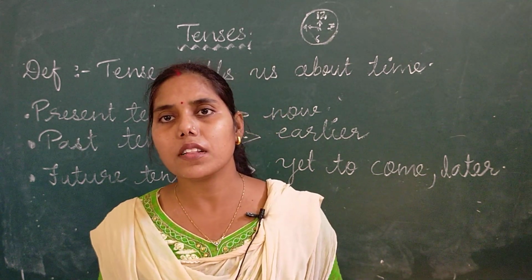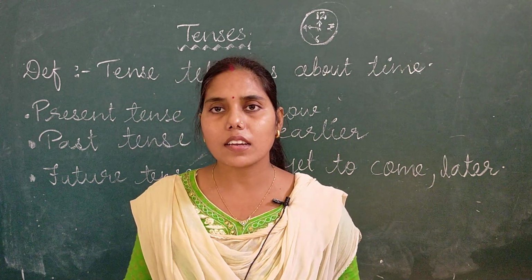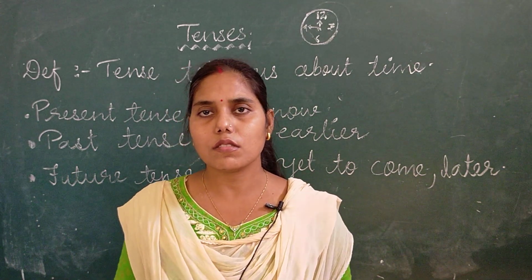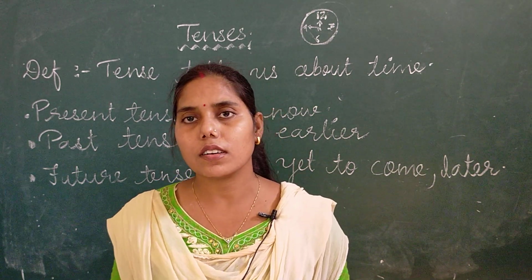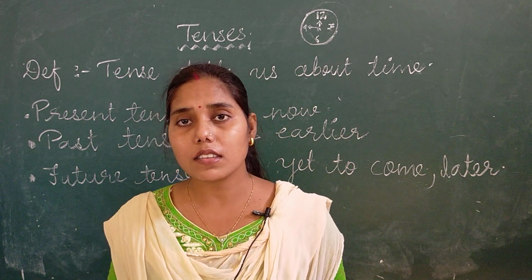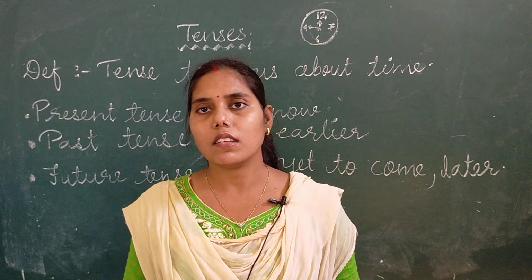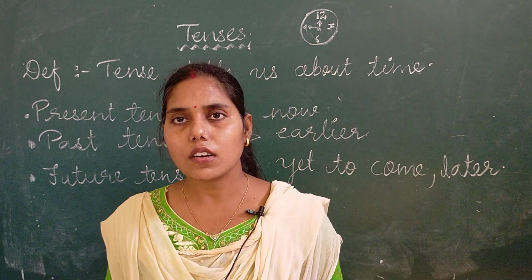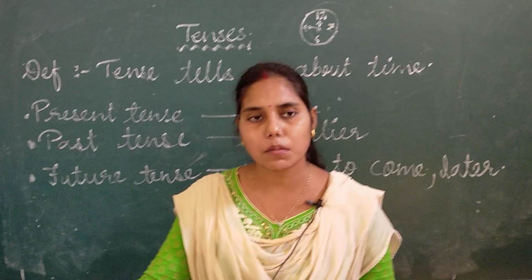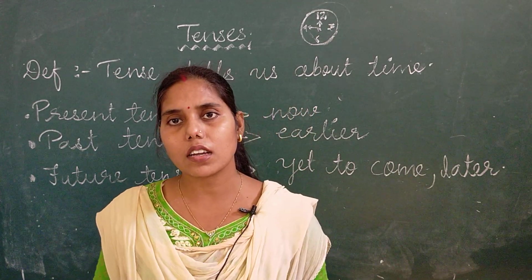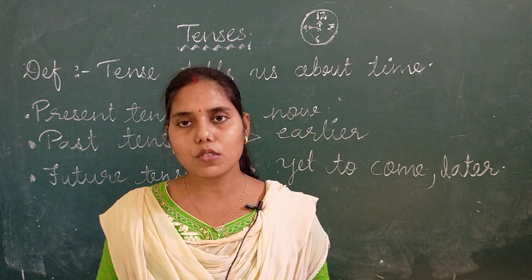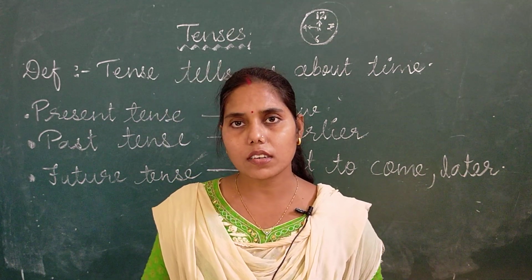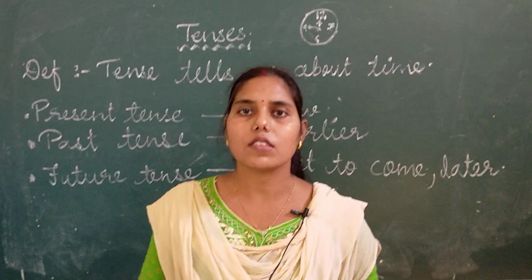Like example, the sun is a red ball. Is it a universal truth or not? Yes, it is a fact. We cannot change it. मतलब ये कभी change नहीं हो सकता. कुछ भी हो जाए, सब कुछ change हो जाएगा.